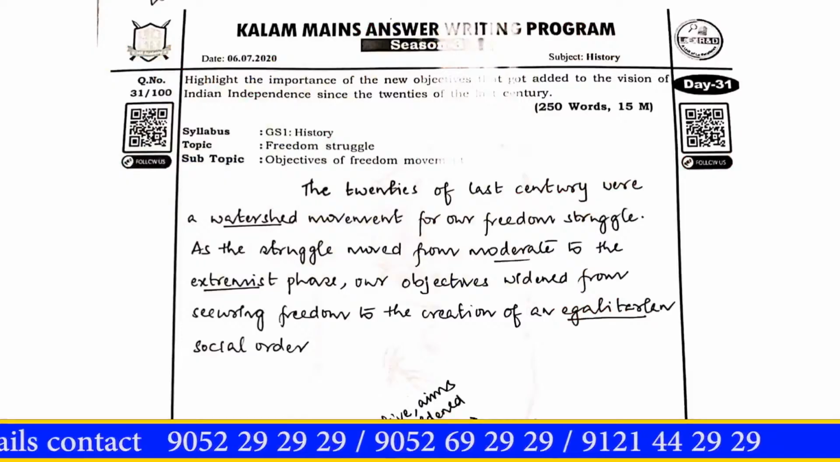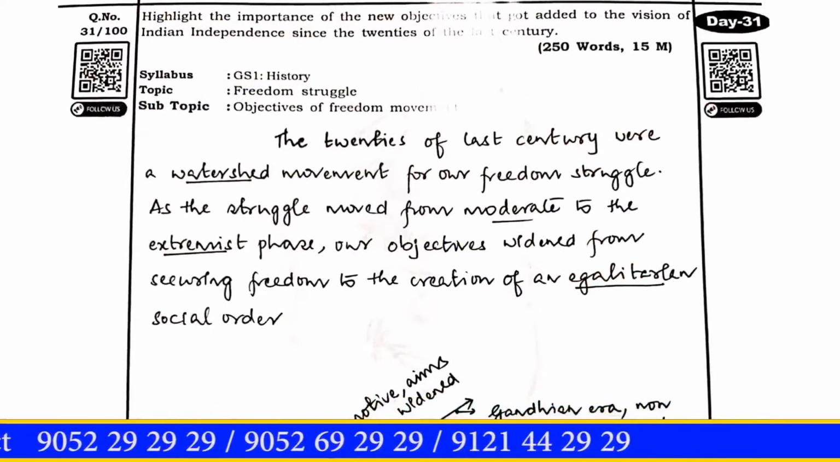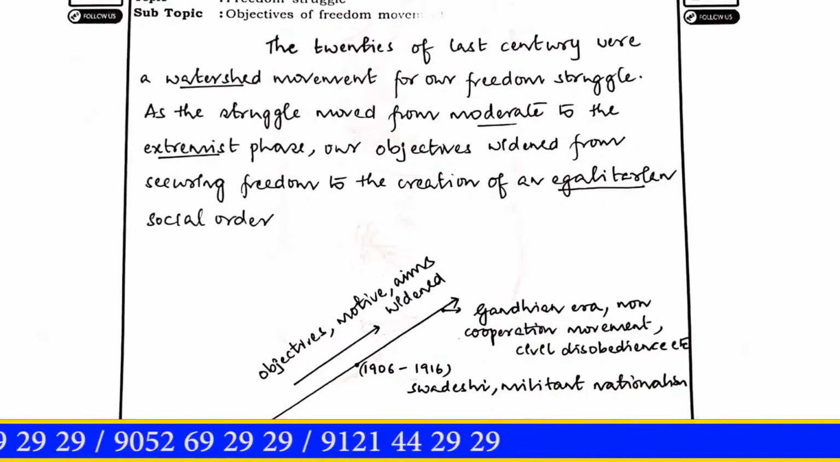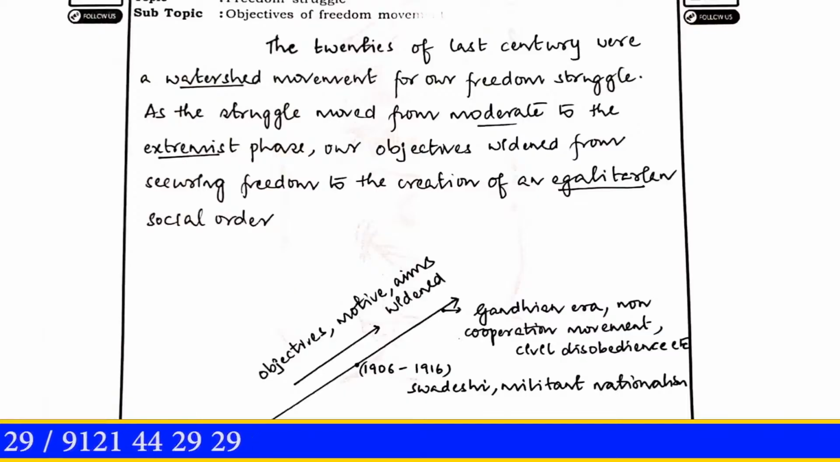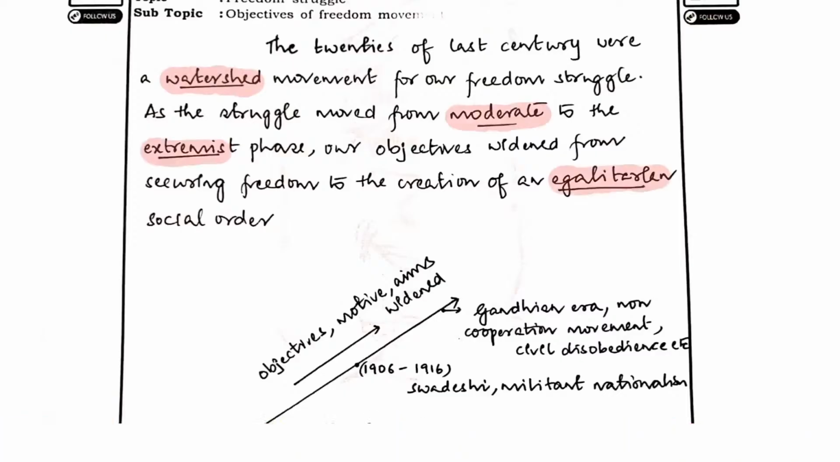So let's look at the introduction. The introduction says the following: the 20s of the last century were a watershed moment for our freedom struggle. As the struggle moved from the moderate phase to the extremist phase, our objectives widened from securing freedom to the creation of an egalitarian social order. So through his introduction, he is basically trying to tell us that the Indian national movement was evolving in nature. It was evolving in terms of its objectives, in terms of its aims, in terms of what to get from the British and what to create in the society of India.